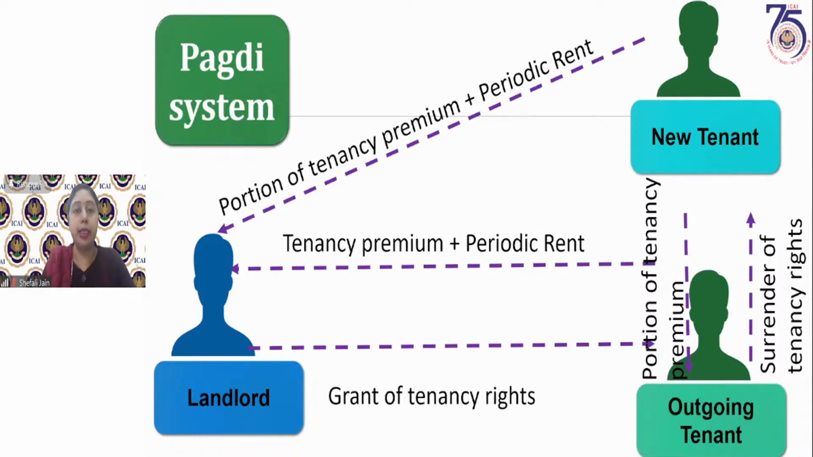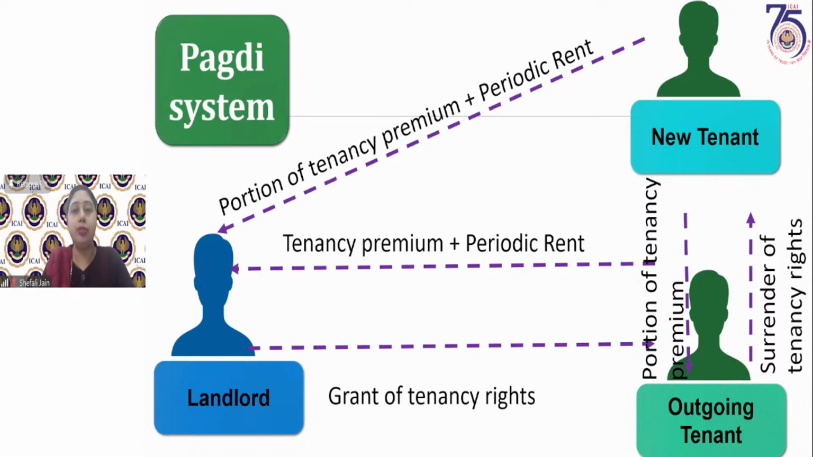Now this tenant has a right to surrender this tenancy right in favor of some new tenant or in favor of some other person. But he has to do this with the approval of the landlord only. He has to ask the landlord, I want to give it to someone else, can I transfer these rights to this particular person?